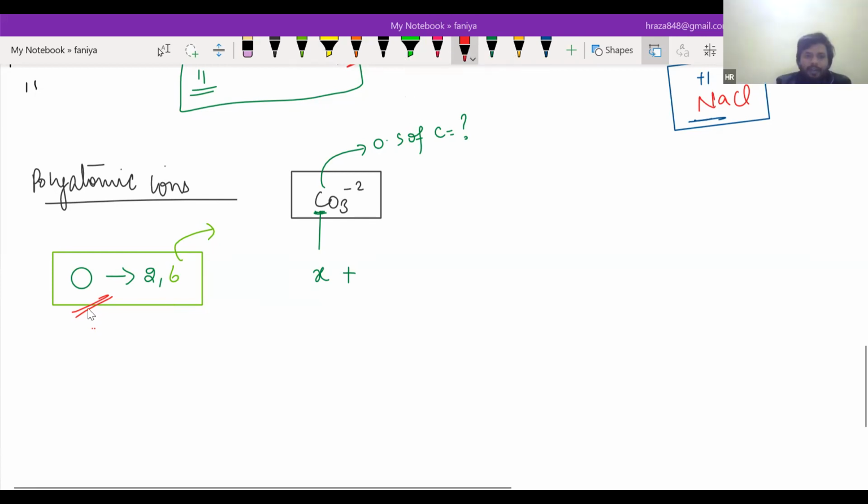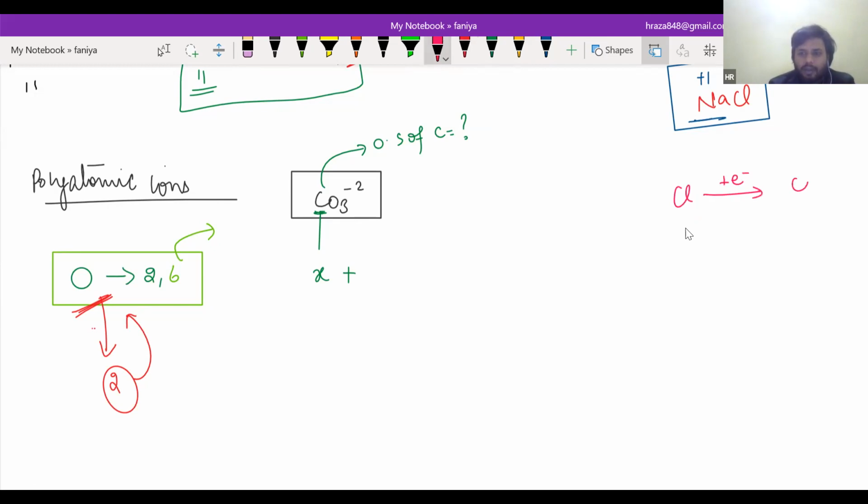Now you see that oxygen needs two more electrons to be satisfied. If someone gains an electron, it has a negative charge, and if someone loses an electron, it has a positive charge. If I'm writing that chlorine gains one electron, that means Cl minus. Sodium loses an electron, that means Na plus. Is that correct?